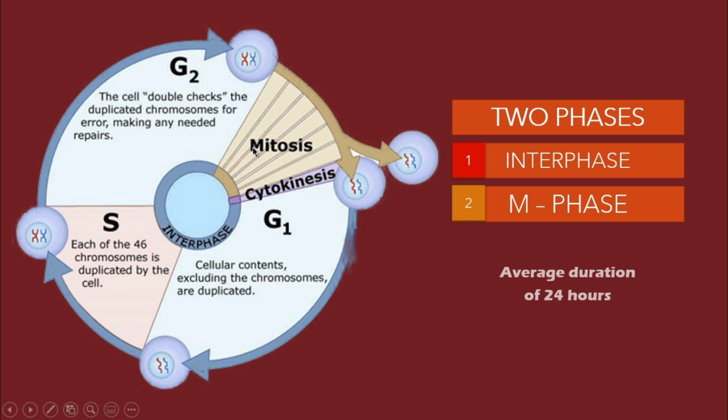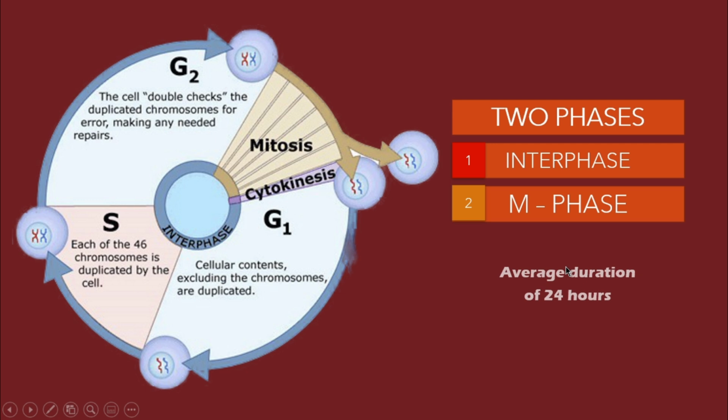M phase is denoted as the mitotic phase or the actual division phase, and also involves cytokinesis. So the total cell cycle has three important phases: the sub-stages of interphase, the mitosis, that is the actual division phase, and the cytokinesis.